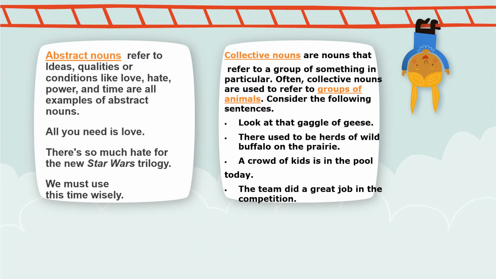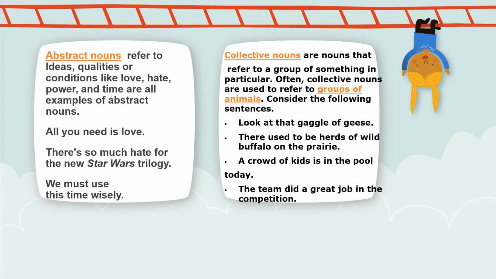Now moving on with the collective nouns, that's another type of noun. Collective nouns are nouns that refer to a group of something in particular. Often, collective nouns are used to refer to groups of animals. Consider the following sentences. Look at that gaggle of geese. So when so many geese are there, we just call it gaggle. There used to be herds of wild buffalo on the prairie.